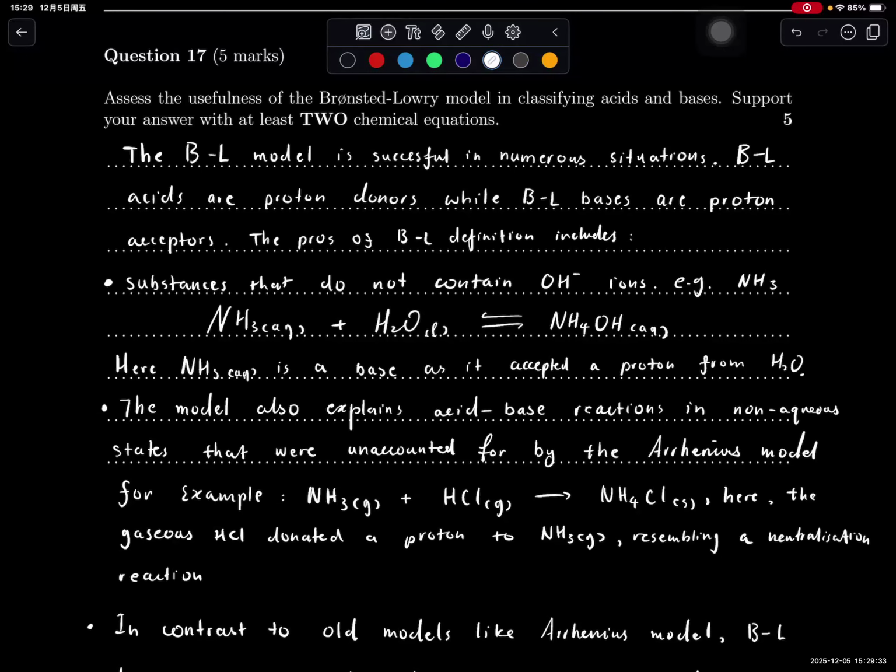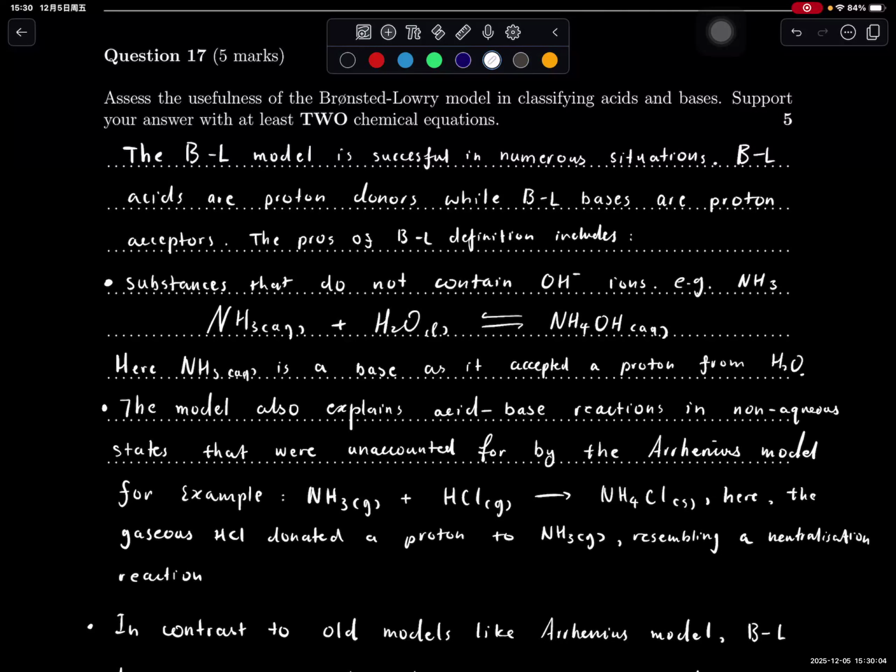Okay, and then you want to assess the usefulness. So you really want to mention the good things about it, and then make a judgment. Why is it good? Why do you think it's good? If you know bad things about it, you could also mention it, right? But you have to make a judgment. Brønsted-Lowry has limitations, but they're not in the syllabus, so I'm not going to include that in our answer. I'm only going to be talking about the benefits of it, and I'm going to make a judgment that Brønsted-Lowry is perfect.